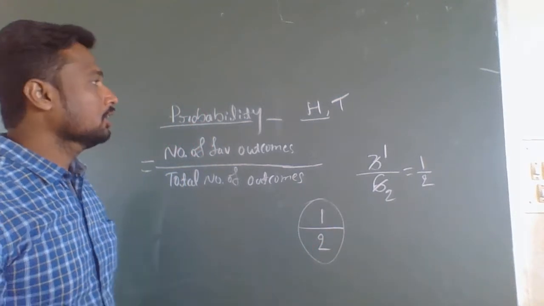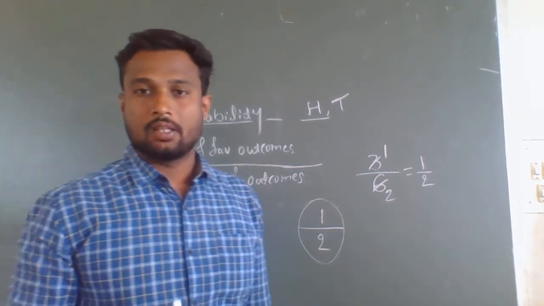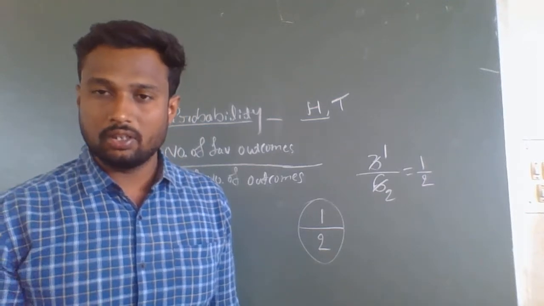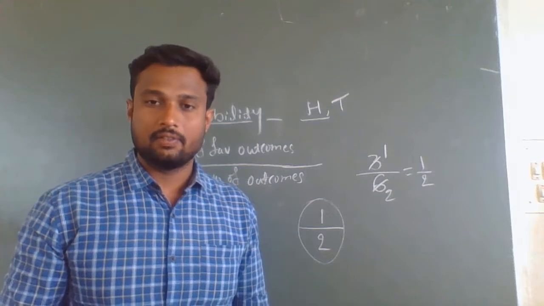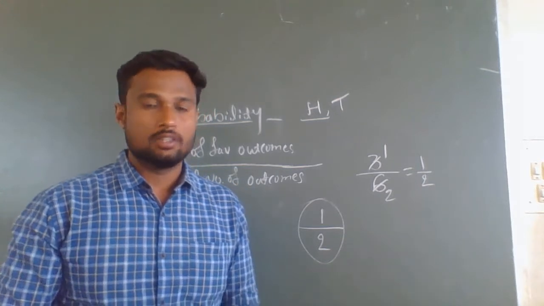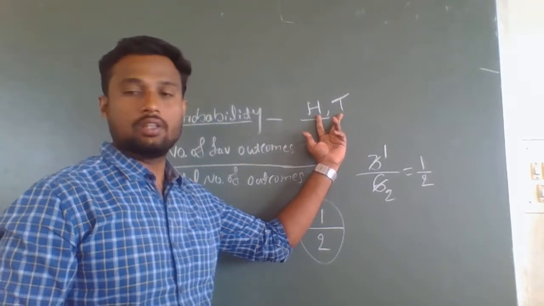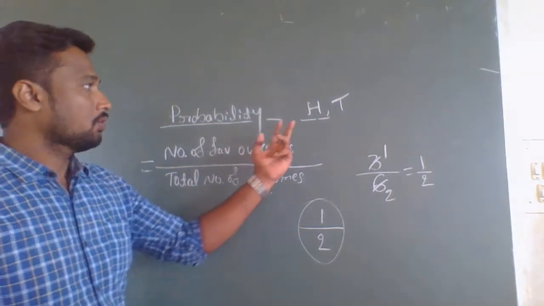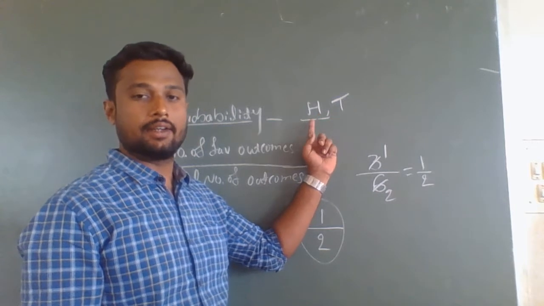Listen carefully. What I consider, for example, consider one coin. So what are the two outcomes when you toss the coin? Two outcomes are head and tail. When you toss the coin, you will get either head or tail. And here, what we are calculating? Probability of getting head.